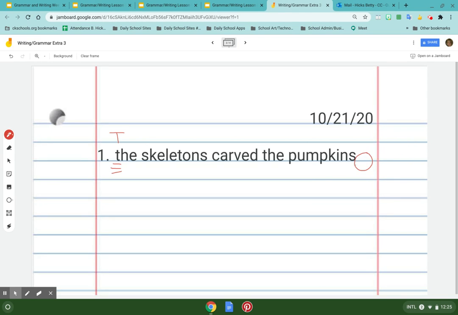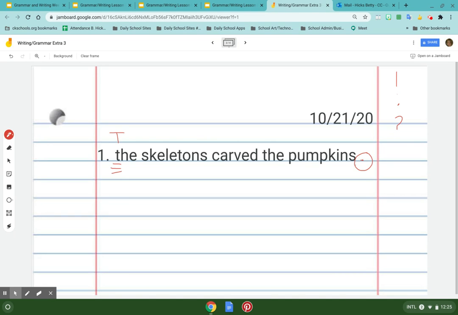So I put a circle right there and then I have to determine, is it a period? Is it a question mark? Is it an exclamation point? The skeletons carved the pumpkins. Well, that's a statement. So I'm going to put a period right there. Right off the bat, that was not a sentence. There's 4 or 5 in every class that is doing this exact thing.